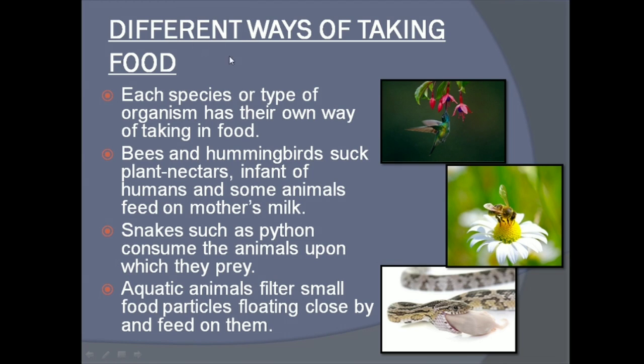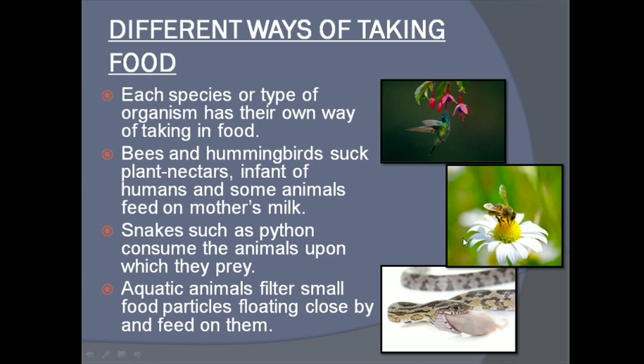Now, different ways of taking food. We know that different animals have different ways of taking food. Each species or type of organism has its own way of taking in food. Bees and hummingbirds suck plant nectar, and in humans, and some other animals, the young feed on mother's milk.